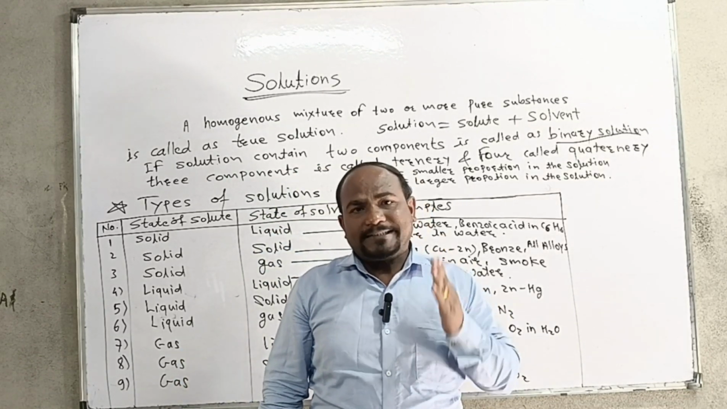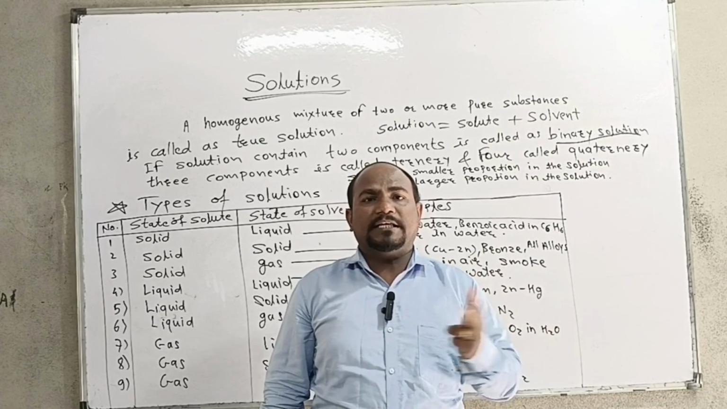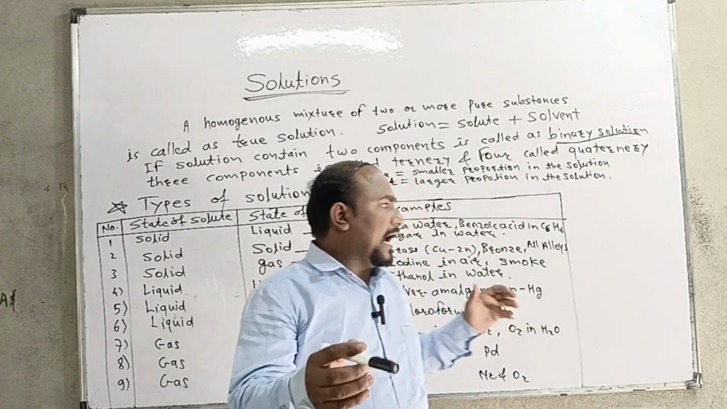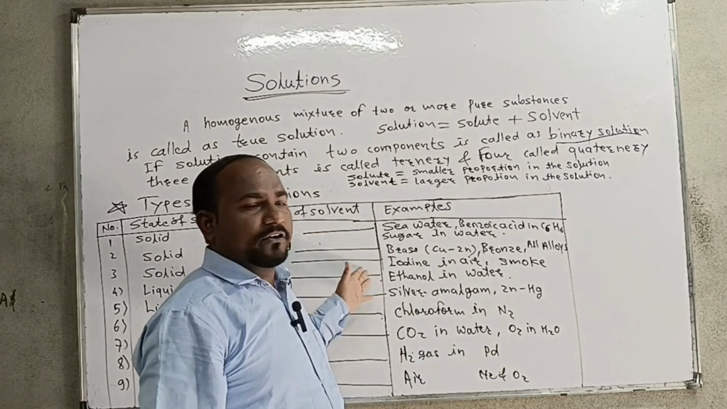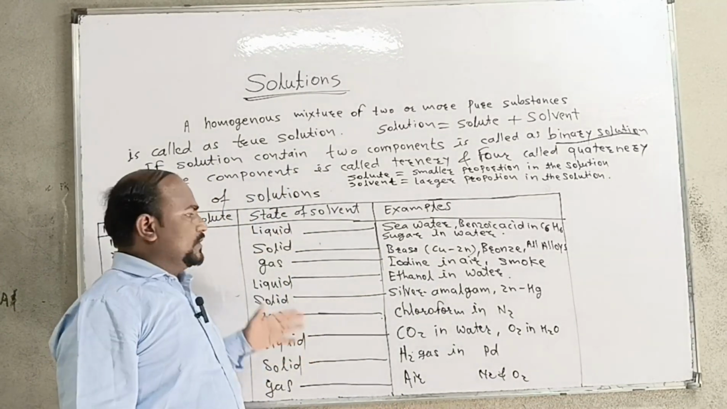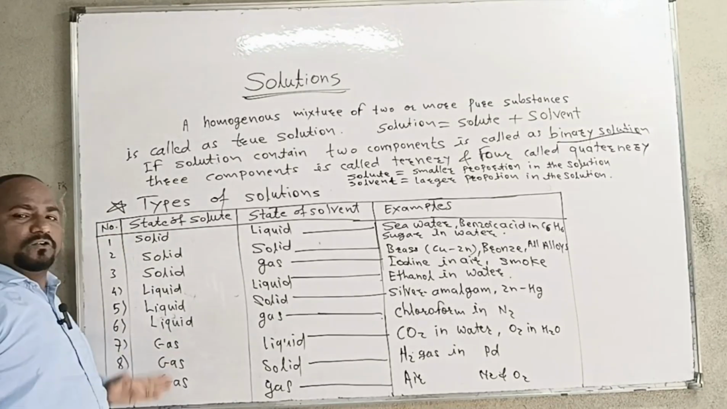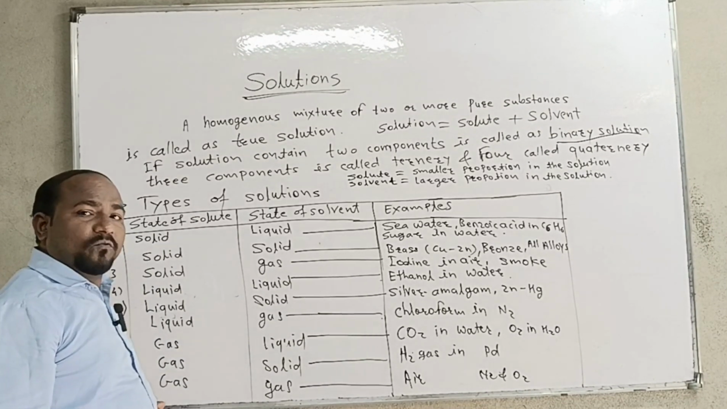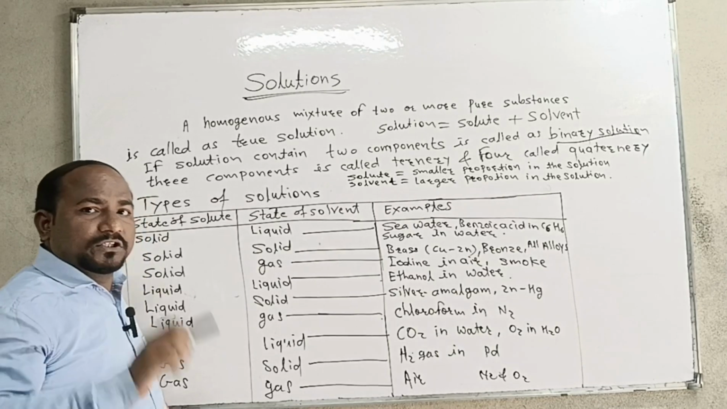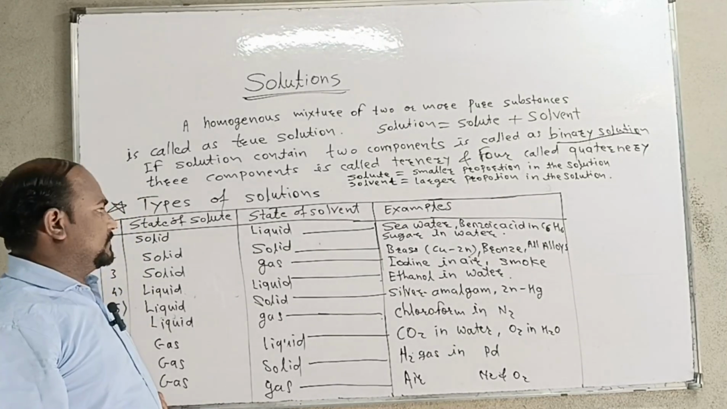On the basis of the state of the solute and solvent, there are different types of solutions, and I have drawn a table here. You can easily understand how many types of solutions there are. Basically there are 9 types of solutions, depending upon the state of the solute and solvent.